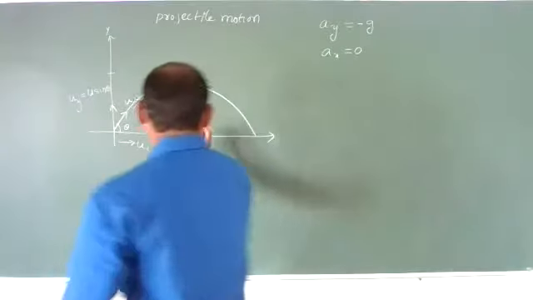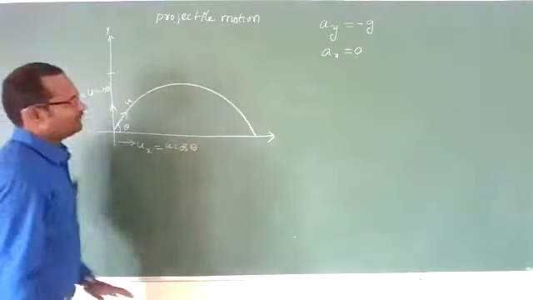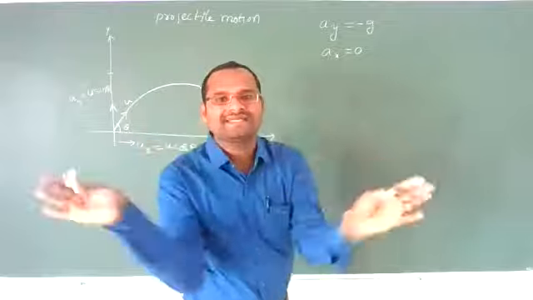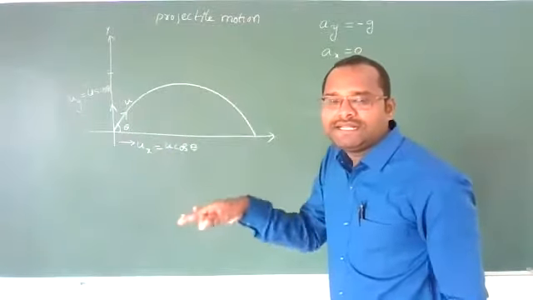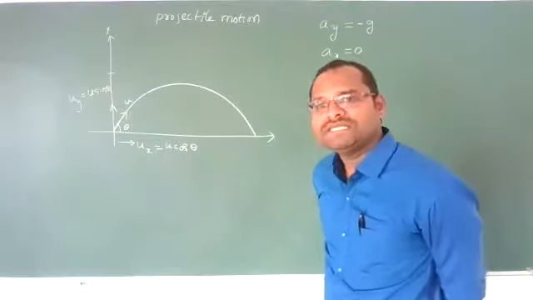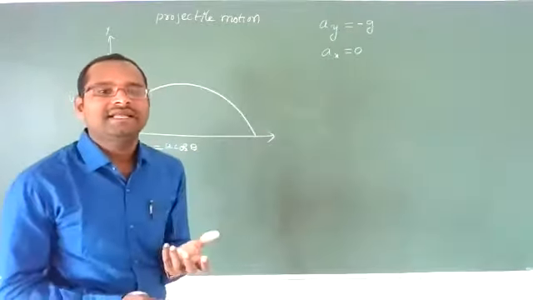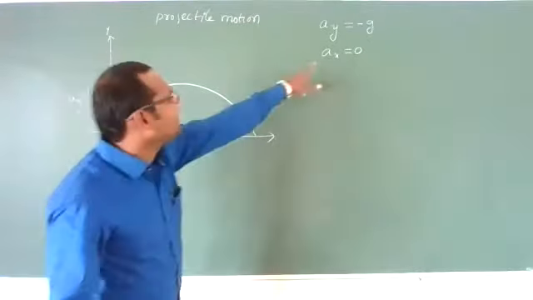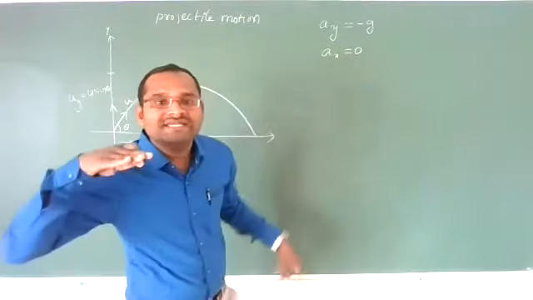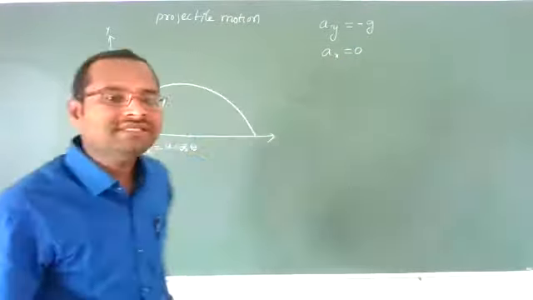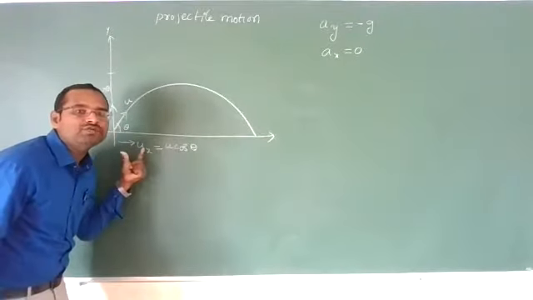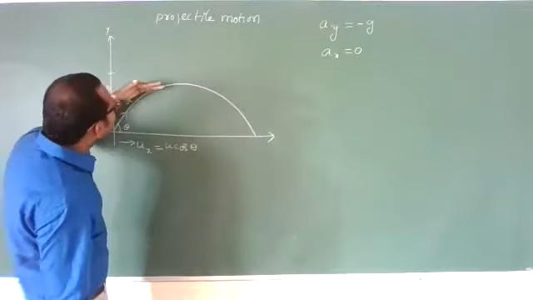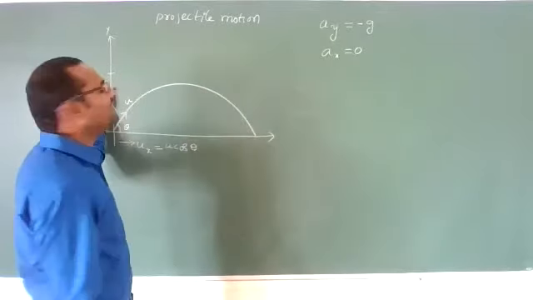Now see the points here. Along the vertical axis acceleration due to gravity is there, whereas along the horizontal axis there is zero acceleration. Remember this point: along the horizontal, acceleration is zero. Clear? Whenever there is no acceleration along the horizontal, is there any change in the velocity? No. As acceleration along the x-axis is zero, velocity along the horizontal will not change. This means u cos theta, the ux value, remains the same. So with u cos theta constant, only the vertical velocity changes.